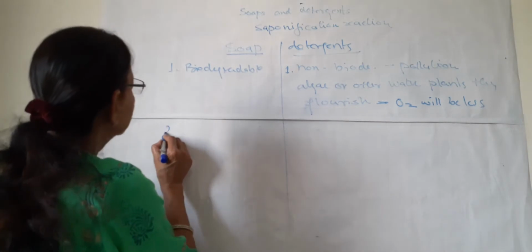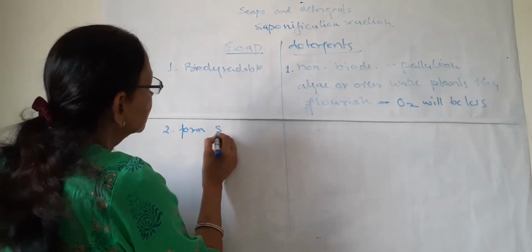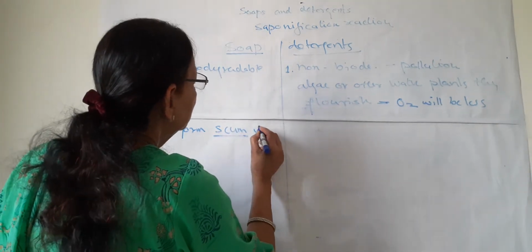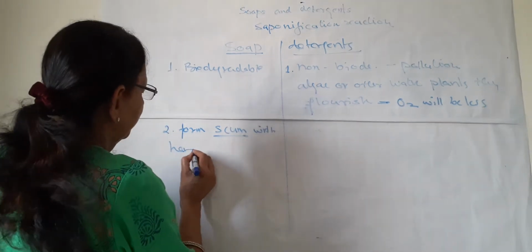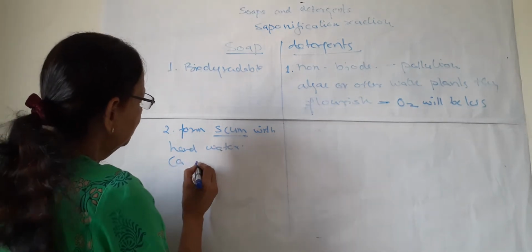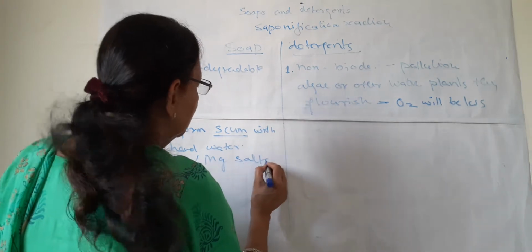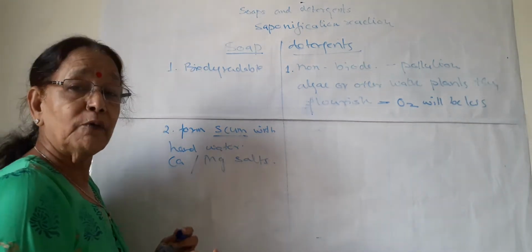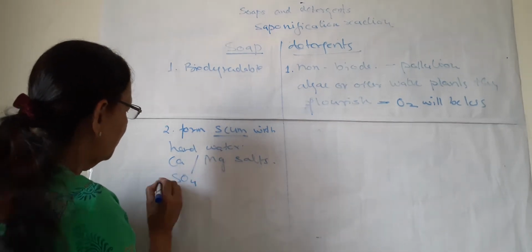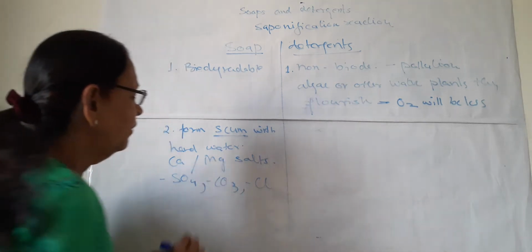The second disadvantage of soap is that it forms scum. I will just tell you what is scum with hard water. What is hard water? When calcium or magnesium salts are present in water, it makes the water hard. This calcium and magnesium can be present in the form of sulfate, carbonate, or chloride.